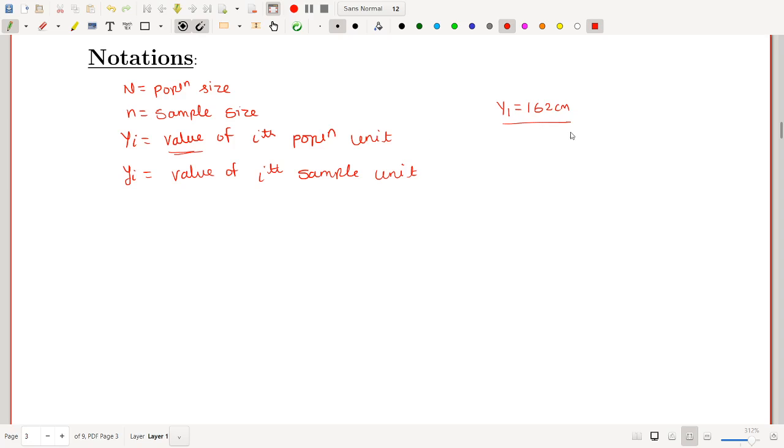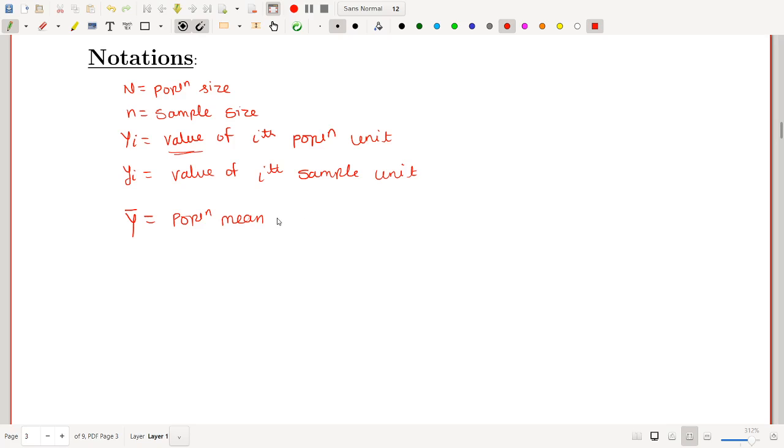If it is a weight, then suppose y1 means weight of first student, and suppose weight of first student is 60 kg. So y1 will be 60 kg. So like that, capital Y means value of ith population unit and small yi means value of ith sample unit. Now next notation is capital Y bar. Now capital Y bar means population mean.